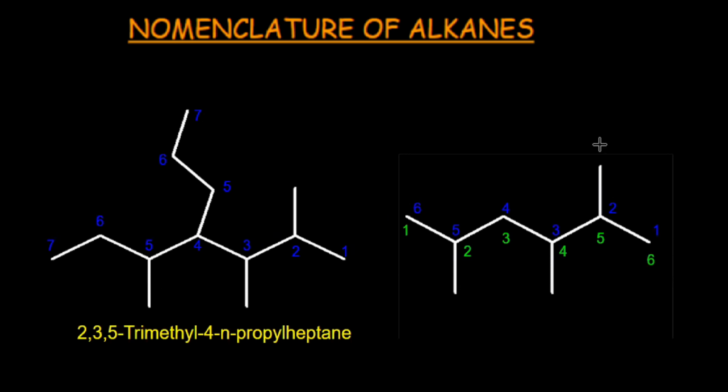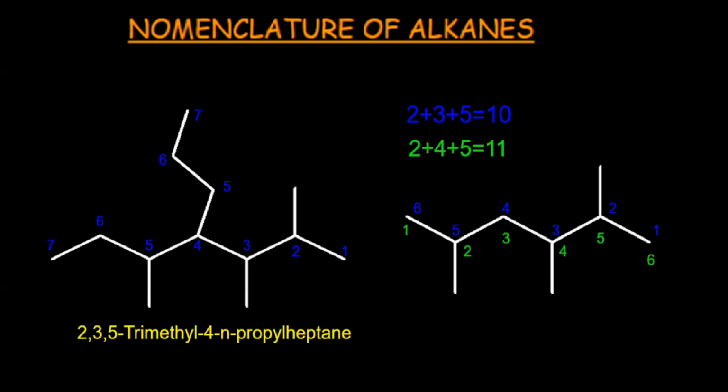Let's consider the blue colored numbering. Substituent is present at 2nd, 3rd and 5th carbon. Let's add these three numbers. 2, 3, 5. It would result 10. Now let's consider the green colored numbering. Substituent is present at 2nd, 4th and 5th position. Add these numbers. It will result 11.